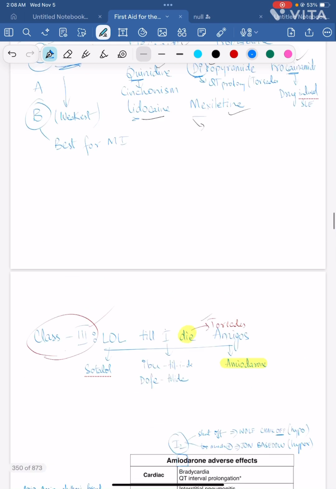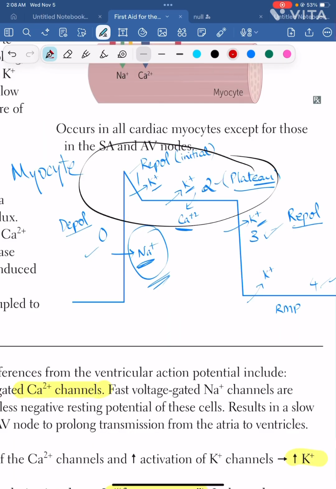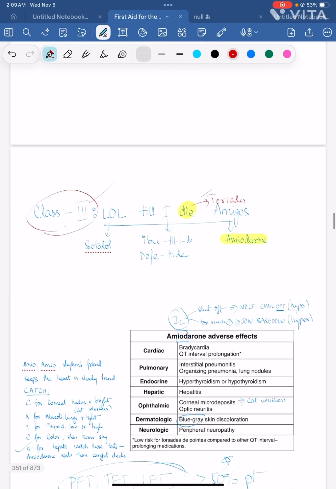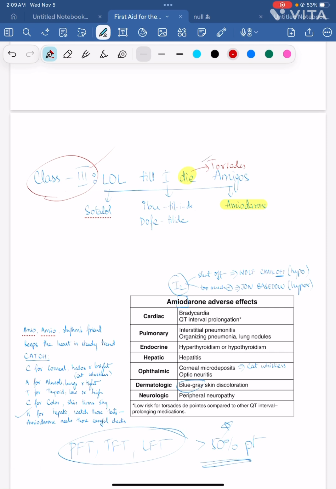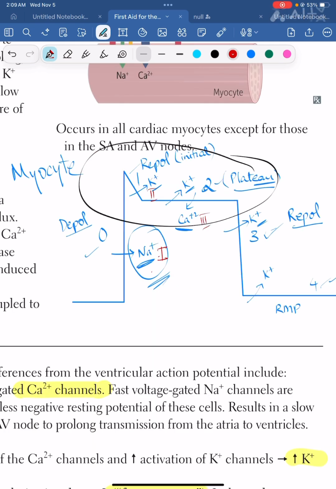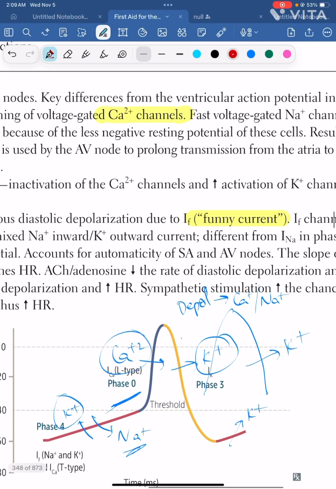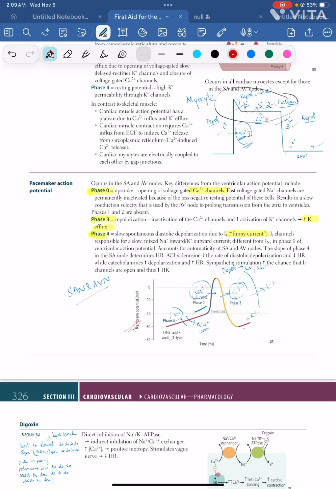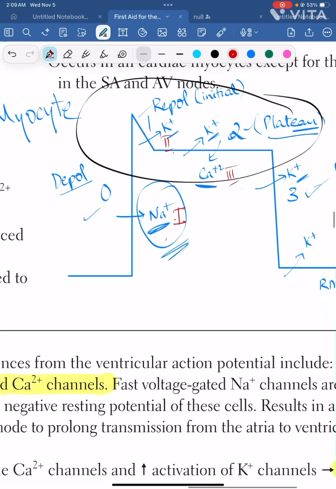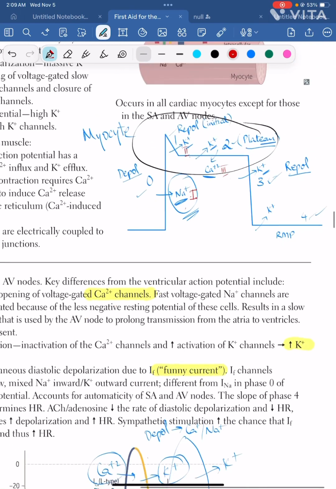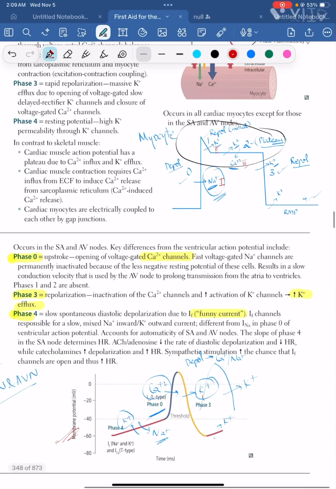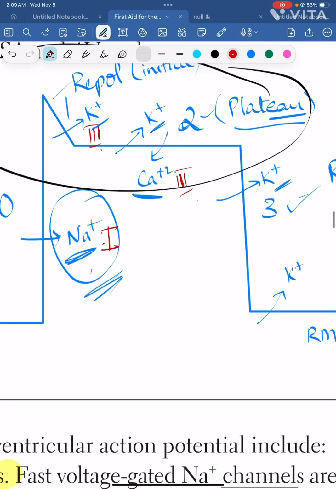Calcium is here. So if you see this order, first will be sodium, then potassium. Class 3, I have forgotten, it is potassium channel blocker, then will be calcium, right? First sodium, then potassium, then calcium. But we are missing beta blocker, because beta blocker will act on the pacemaker over here and not this. That's why B is the second letter, so it is class 2, right? So this will be class 1, this will be class 2, this will be class 3 and calcium will be class 4.